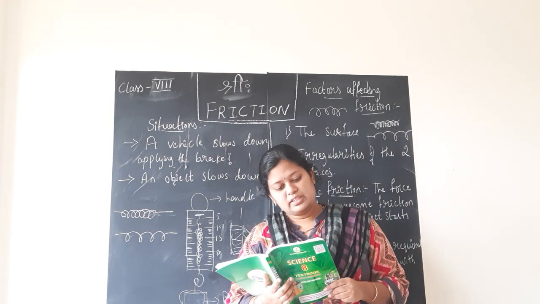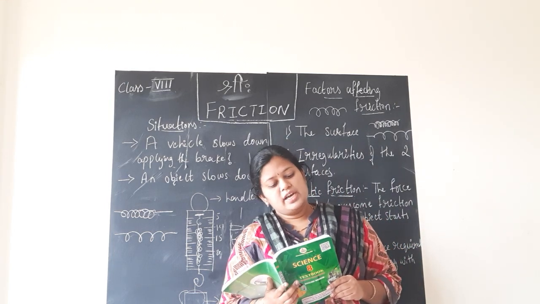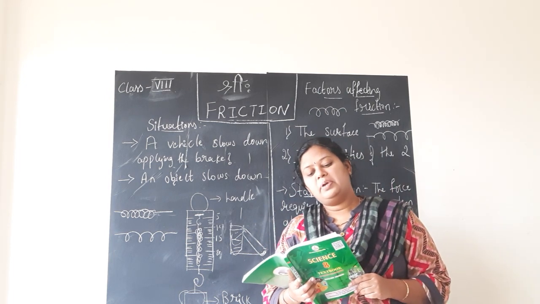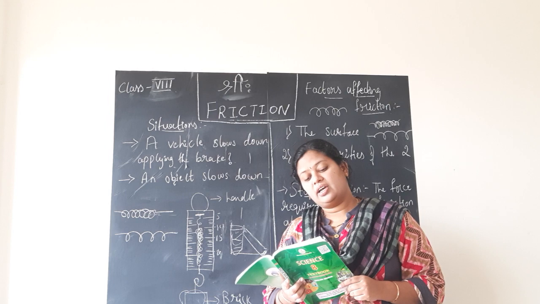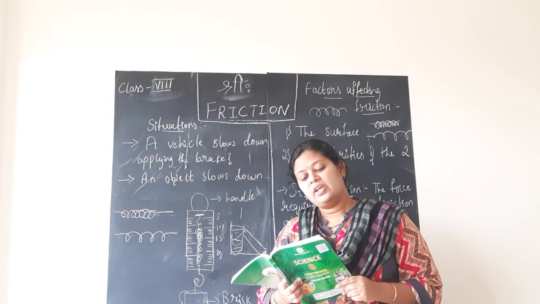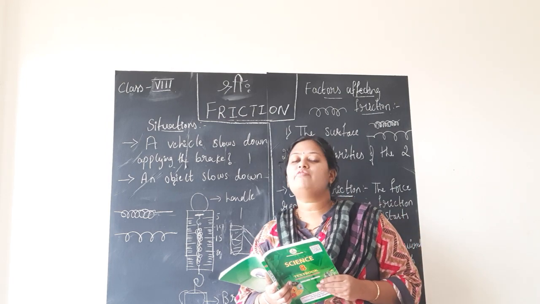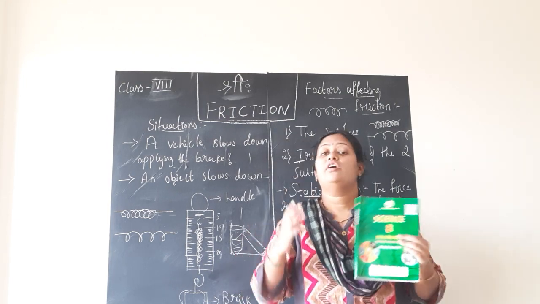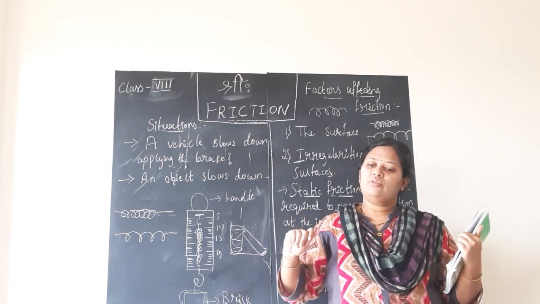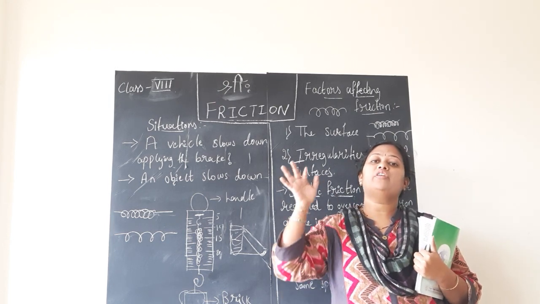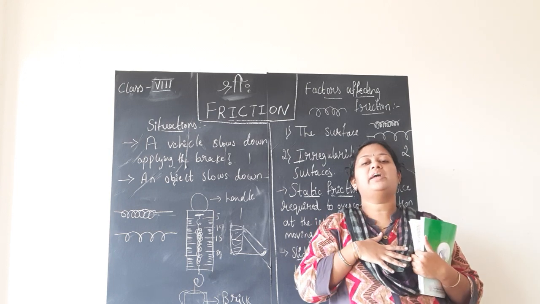Next, to continue with, if an object started moving, it would never stop if there were no friction. Had there been no friction between the tires of the automobiles and the road, they could not be started or stopped or turned to change the direction of motion. Yes, how difficult it is. Without frictional force, you could not start to move the vehicle. Without frictional force, you cannot bring any vehicle to rest by applying the brake.